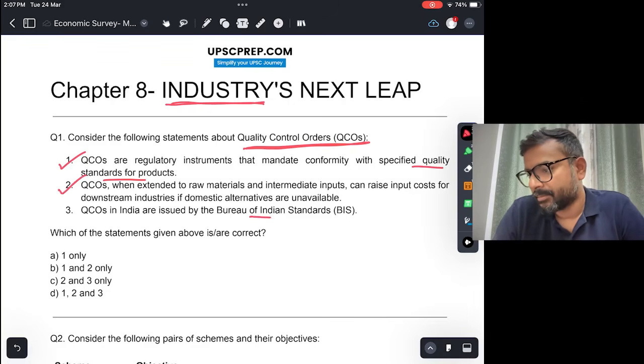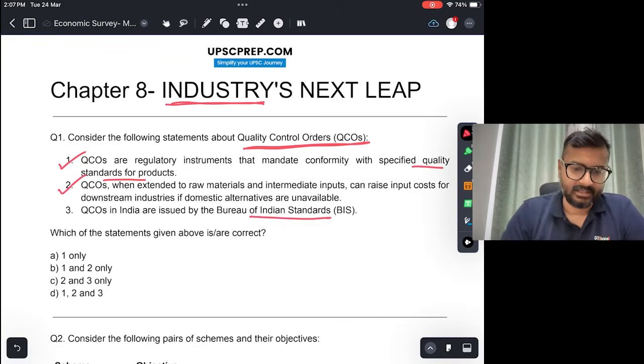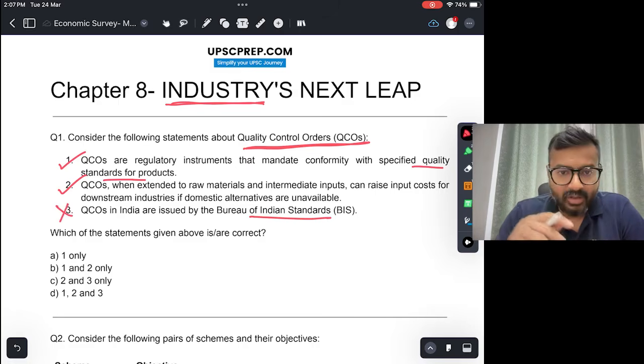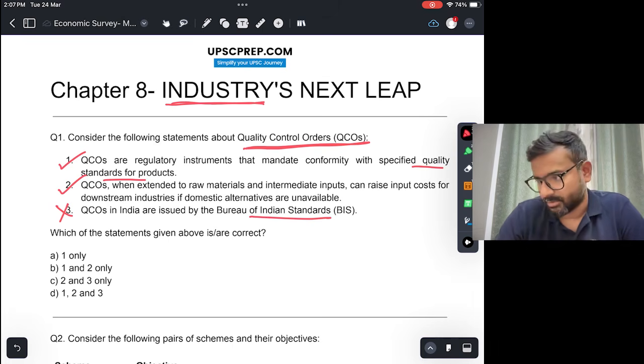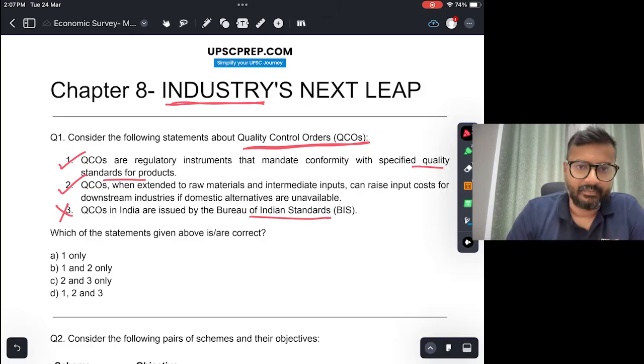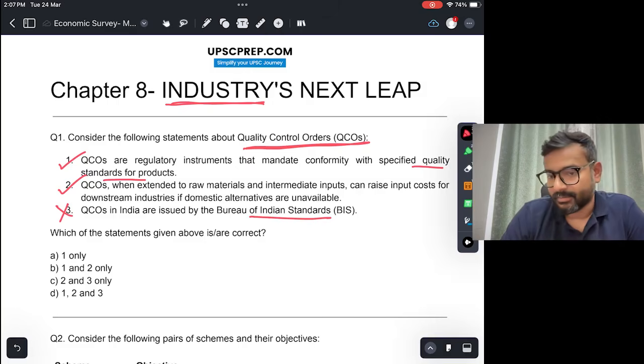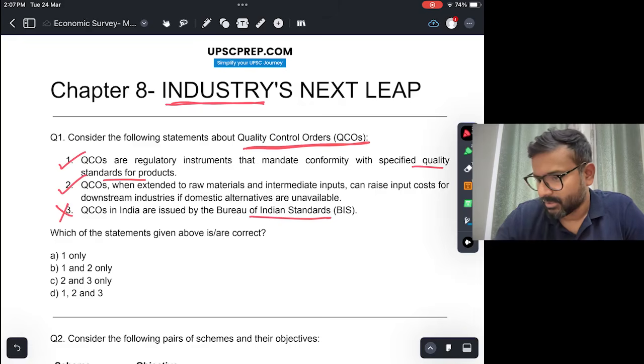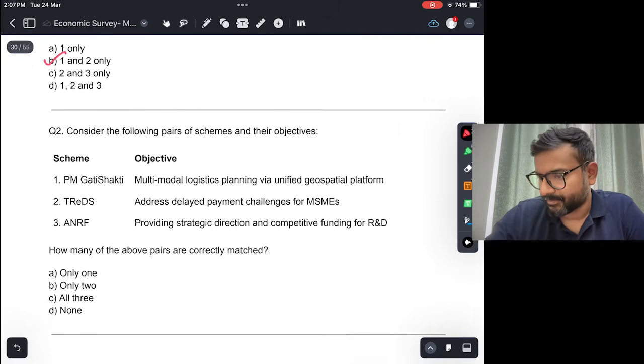QCOs in India are issued by the Bureau of International Standards. Okay, which is not true. BIS is one of the institutions that issues QCOs, but there are other institutions also. FSSAI will be for the food processing industry. There will be other institutions. So the answer would be B, 1 and 2.